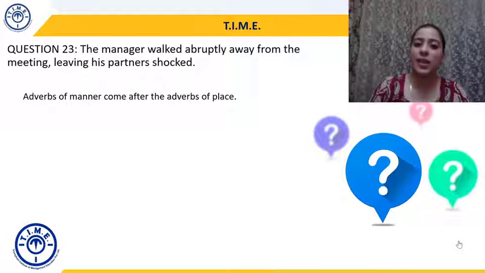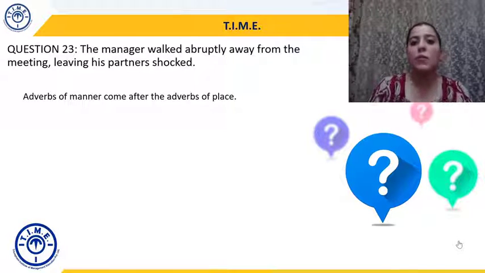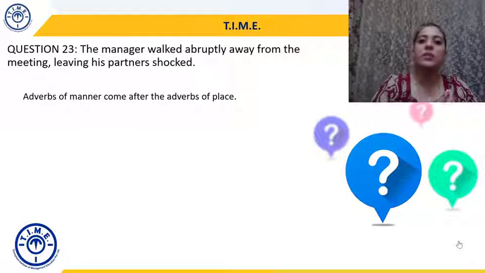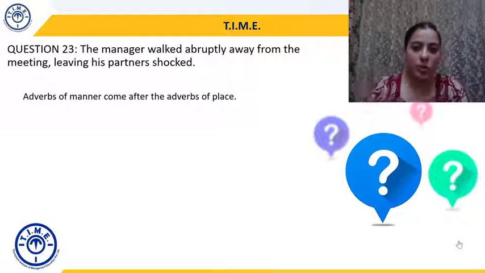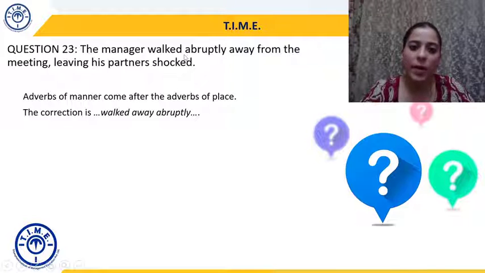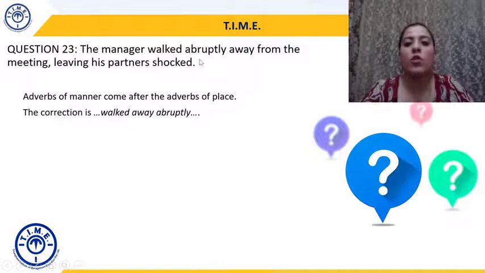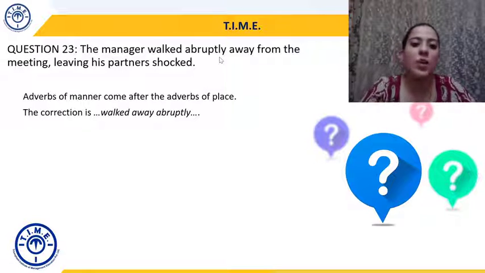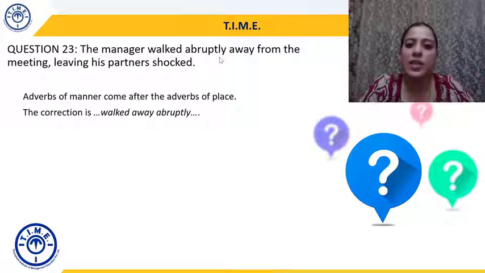We had time, manner, and place. So the sequencing there was slightly different. But when there are two adverbs and one is of place and one is of manner, then the adverb of manner will come after the adverb of place. And that's why the correction will be: the manager walked away abruptly. So "away" first and then "abruptly". First adverb of place, "away", and then adverb of manner, "abruptly". The manager walked away abruptly from the meeting, leaving his partners shocked.